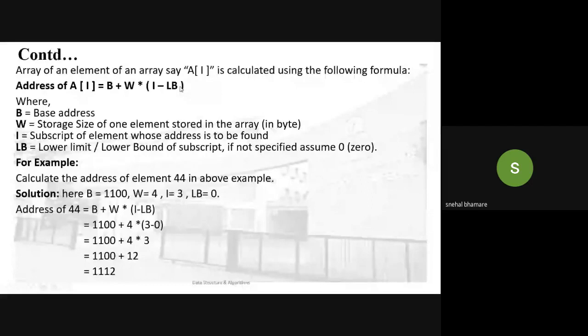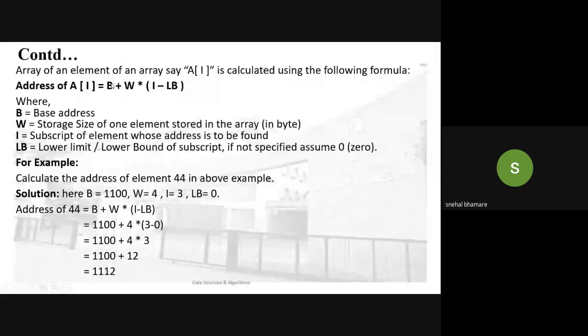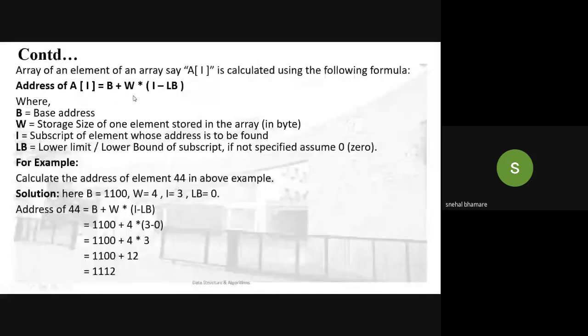Now for example, suppose we have to calculate the address of the 44 element. In the previous example it was this. Here we have to calculate the address of this 44 element. Its base address is 1100, so B value is 1100. Then width: since it is an integer and we are using Ubuntu, the width will be 4. I is the index of that 44.